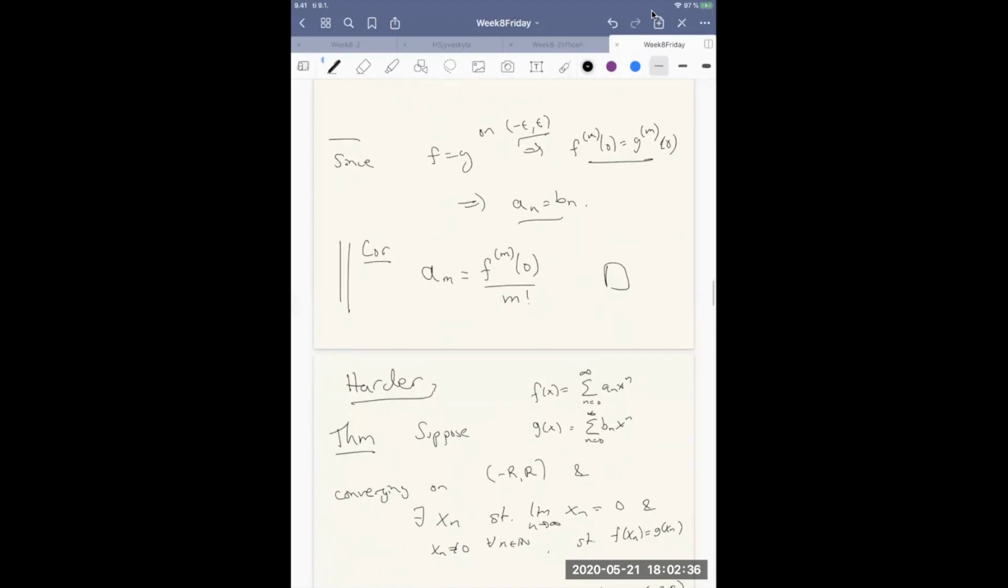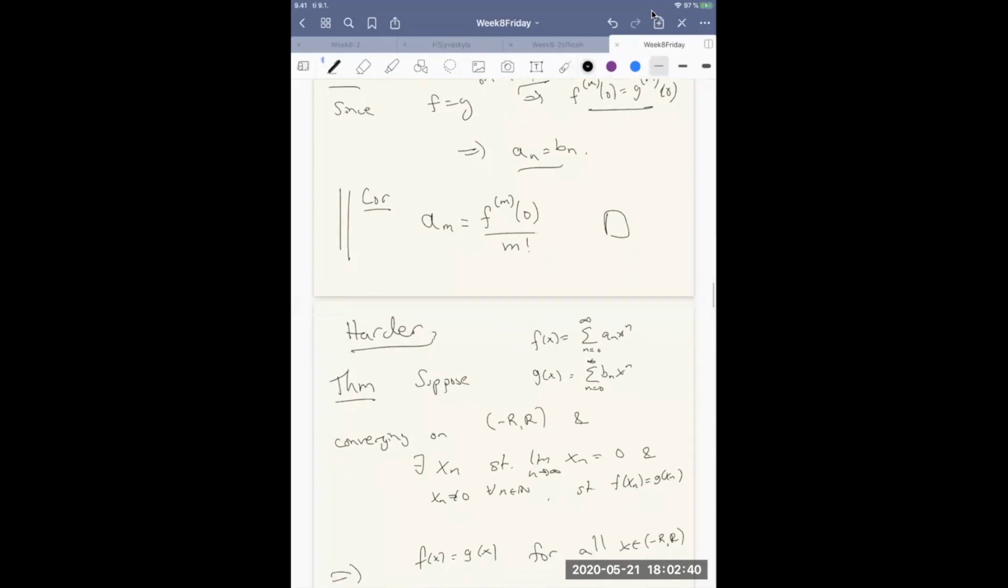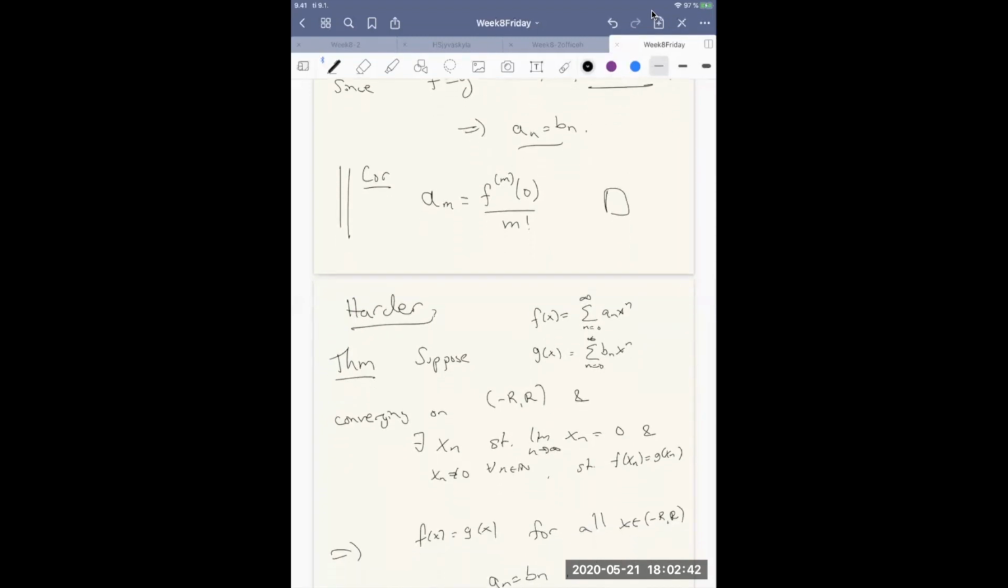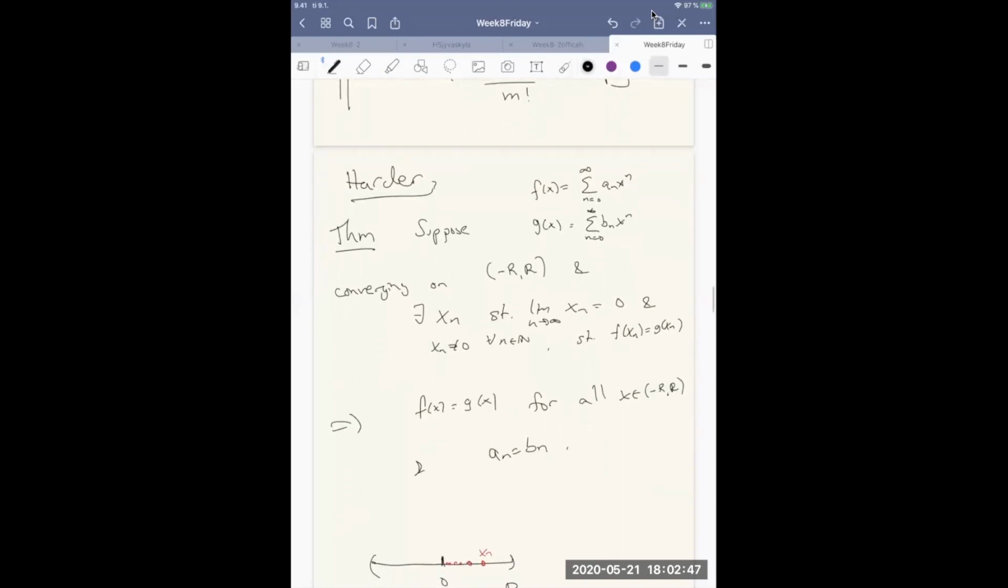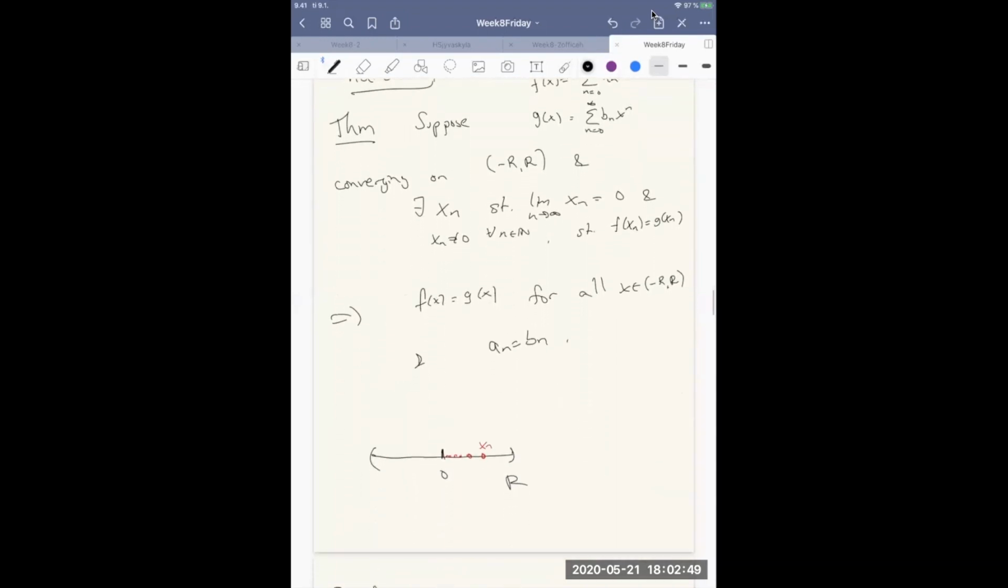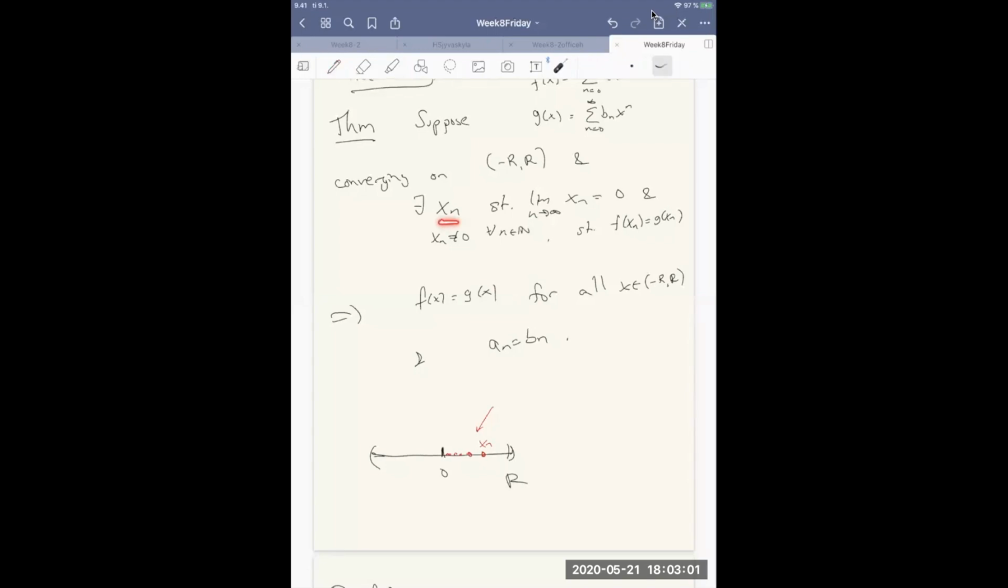But let's try to weaken this assumption. It turns out that these don't have to agree on an interval. They can agree only along a sequence of points. So let's suppose we have two power series. They're defined on minus r to r. Let's suppose that they agree along some sequence here drawn in red, x_n. So there exists some sequence x_n that converges to 0.